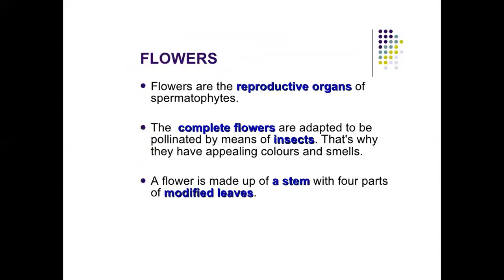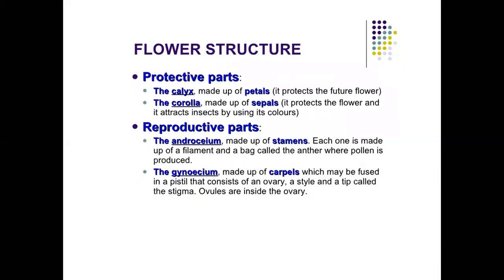Flowers are the reproductive organs of spermatophytes. The complete flowers are adapted to be pollinated by means of insects. That's why they have appealing colors and smells. A flower is made up of a stem with 4 parts of modified leaves. Flower structures, protective parts: the calyx made up of sepals, the corolla made up of petals. The reproductive parts: the androecium made up of stamens, the gynoecium made up of carpels.